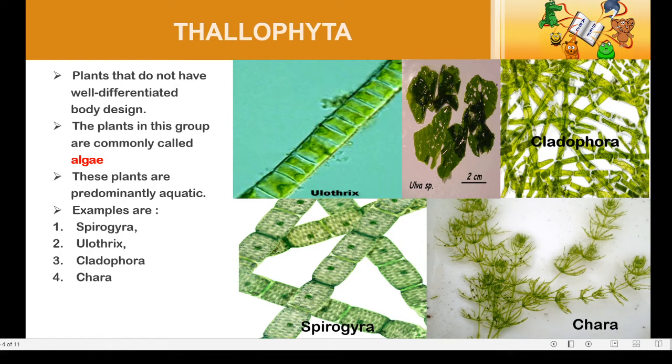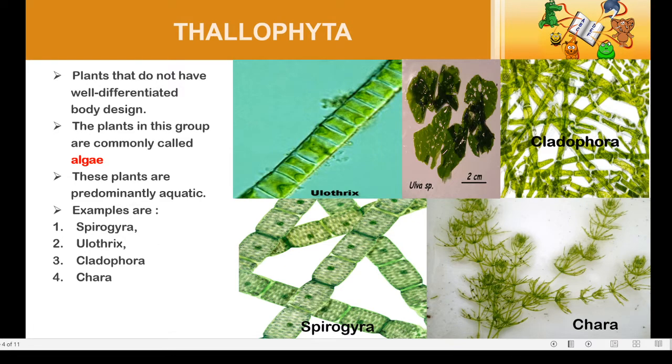Thallophyta: they do not have a well differentiated body design. They don't have stem, root, leaves, flowers. So their body is not differentiated into any organ. It comprises algae and the habitat is aquatic. The examples of Thallophyta are Spirogyra, Ulothrix, Cladophora and Chara.